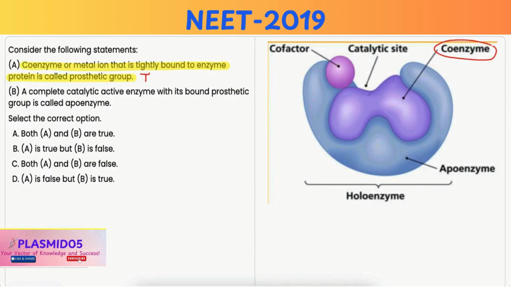Statement B, a complete catalytic active enzyme with its bound prosthetic group is called apoenzyme. Now, it is false, because a complete catalytically active enzyme with its bound prosthetic group is called a holoenzyme, not an apoenzyme. An apoenzyme refers to the inactive protein portion of the enzyme without its prosthetic group or cofactor. Hence, the correct answer is option B.